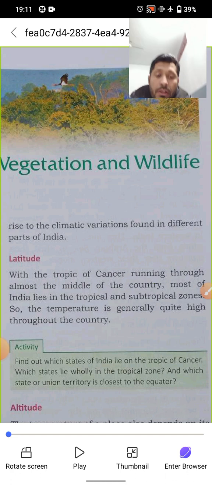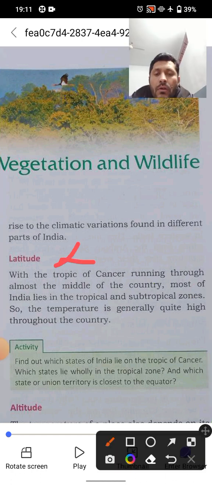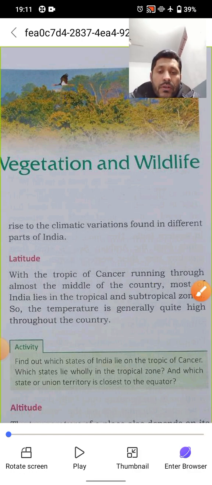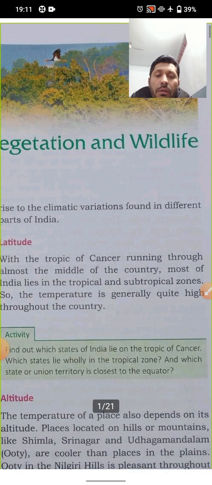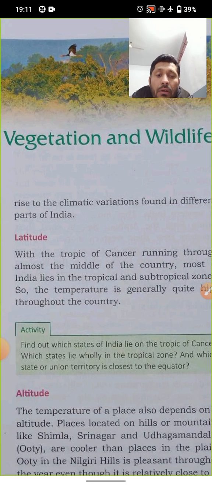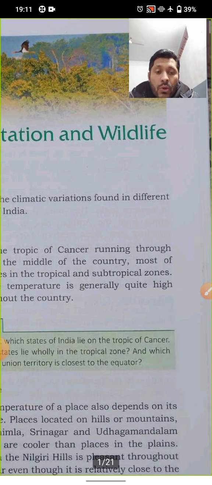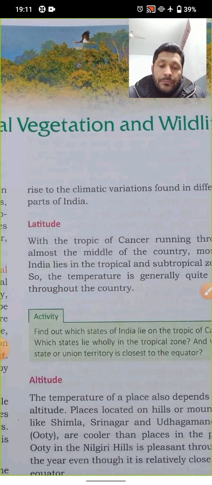Let us see what is latitude now. We are on this latitude point. When we say latitude, with the Tropic of Cancer running through almost the middle of the country, most of India lies in the tropical and subtropical zone. So the temperature is generally quite high throughout the country.